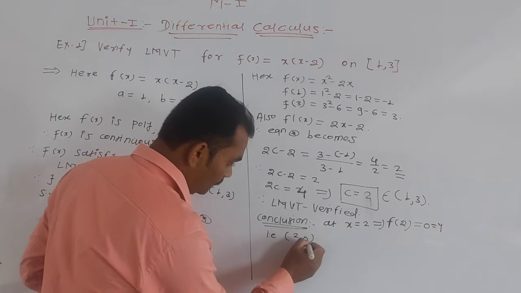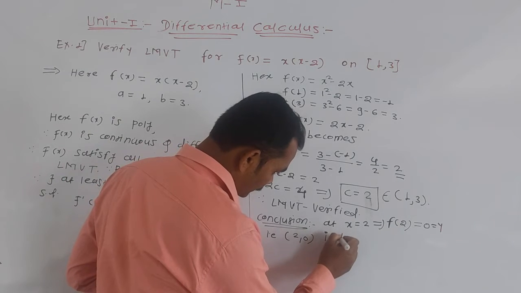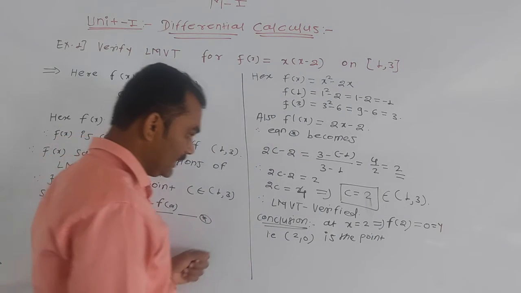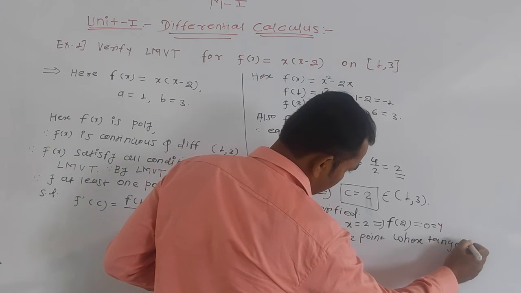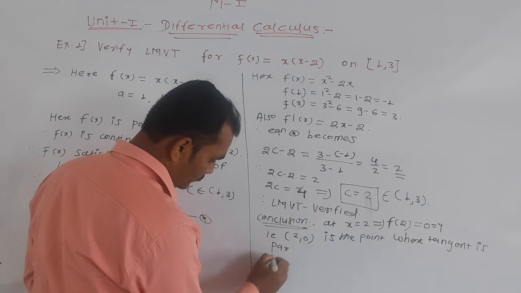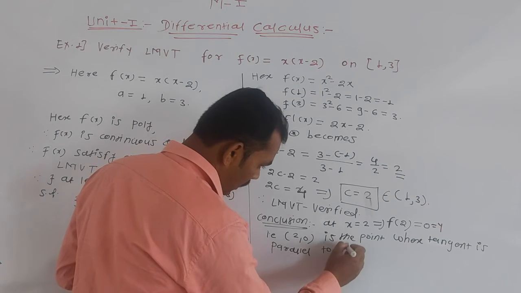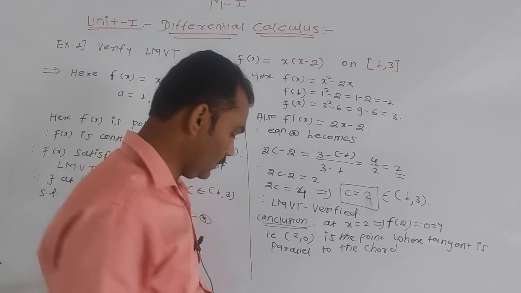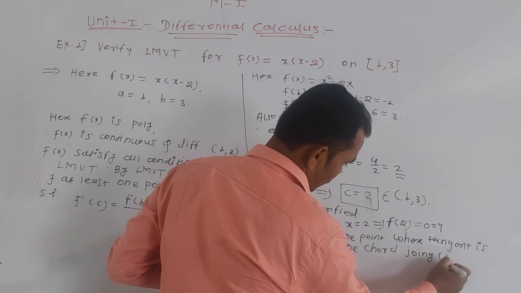Okay, at 2 comma 0 is the point where tangent is parallel to the chord joining the point 1 comma 3.